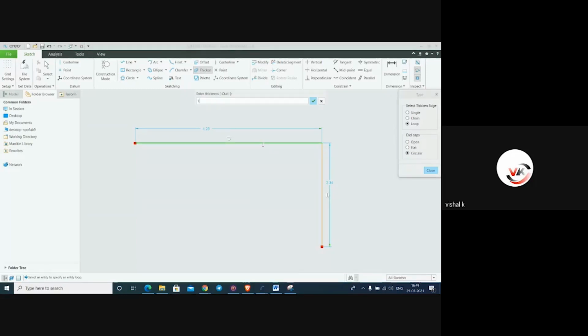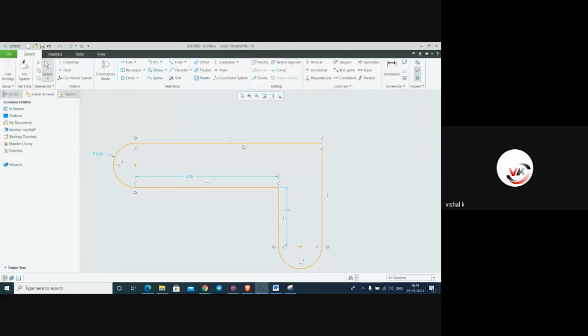It is 1 enter, 1 enter. See this, this is a loop mode in circular. Our dimension is too small, so that's why it is showing like this. So here I will just delete this.